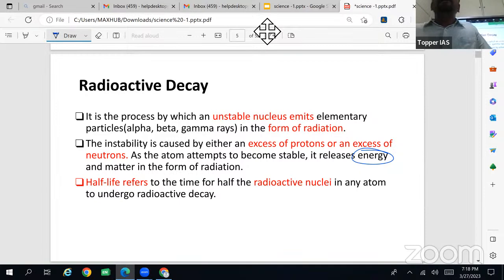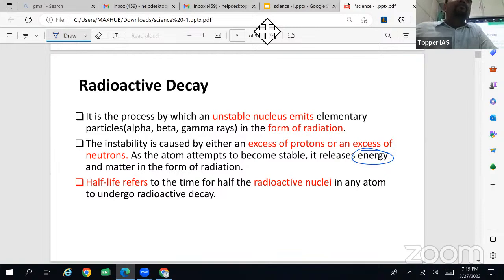Energy in a nuclear reaction is nothing but heat, and that heat will be utilized to generate steam and run the turbine, and the turbine in turn will be connected to a generator, an electricity generator. So that's how electricity is generated. We'll see the nuclear reactor also, the different components. So instability is caused due to an excess number of neutrons or protons, but most probably due to an excess number of neutrons.